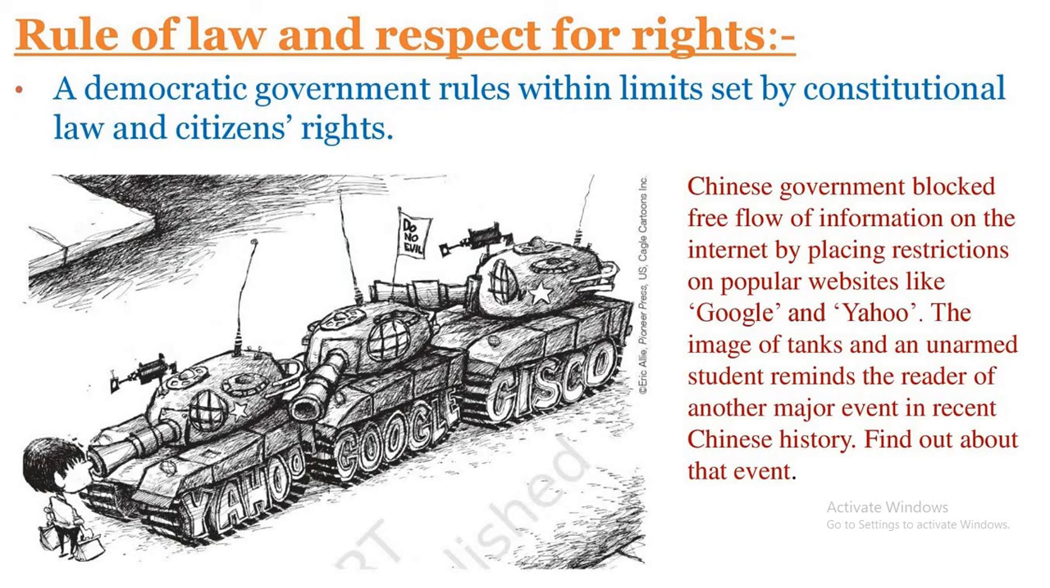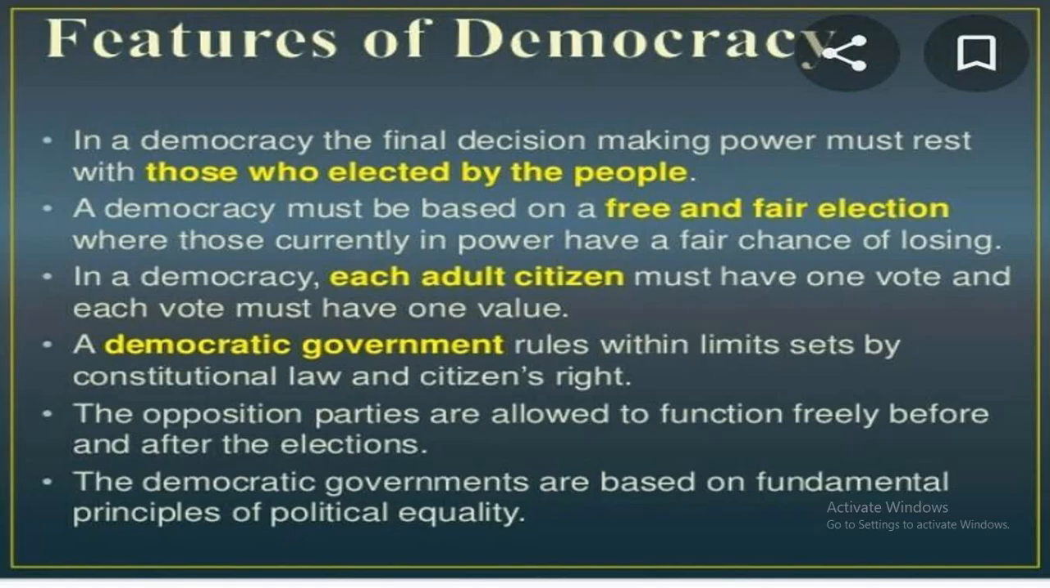So here you can see the rule of law and respect of rights. An example of this: a democratic government rules within limits set by the constitutional law and citizens' rights. Recently, the Chinese government blocked the free flow of information on the internet by placing restrictions on popular websites like Google and Yahoo. This image of tanks and an unarmed student reminds the reader of another major event in recent Chinese history. You can find out the information about this event in the question answers.